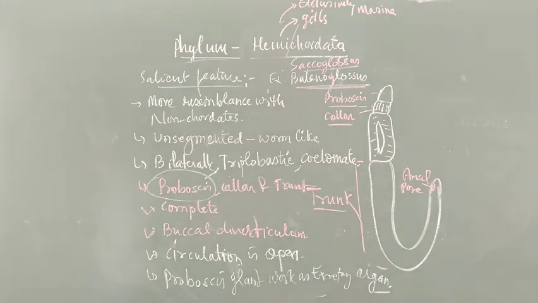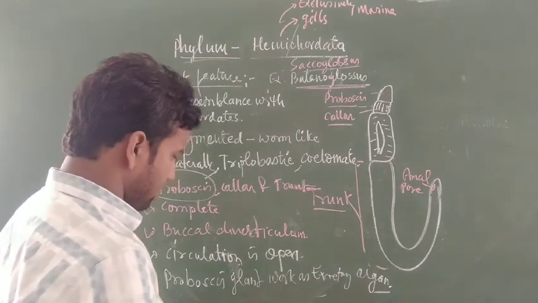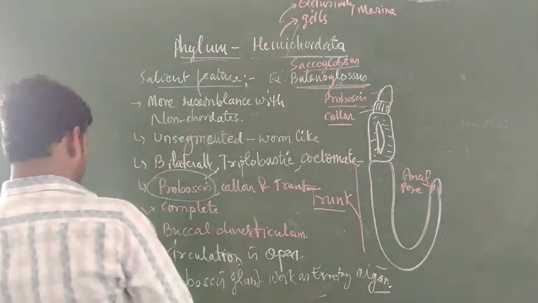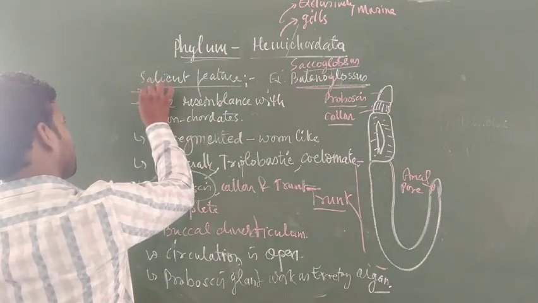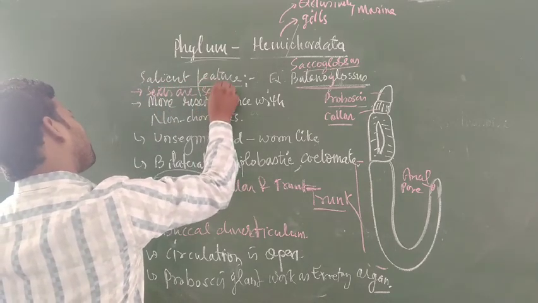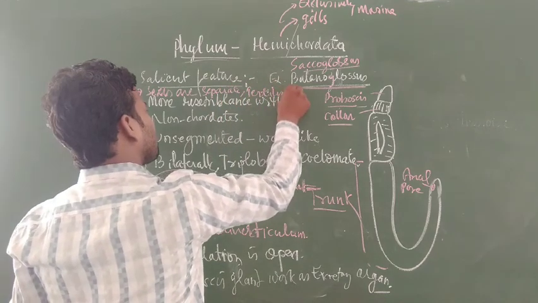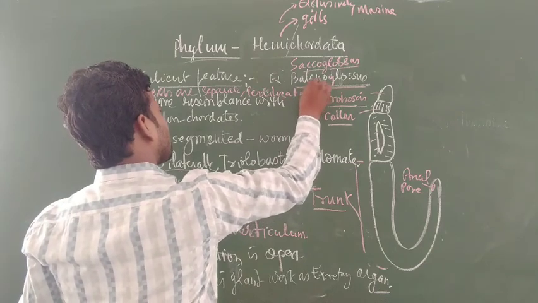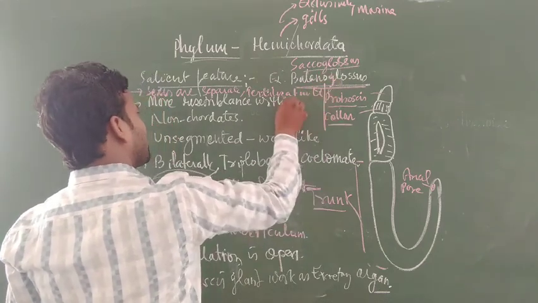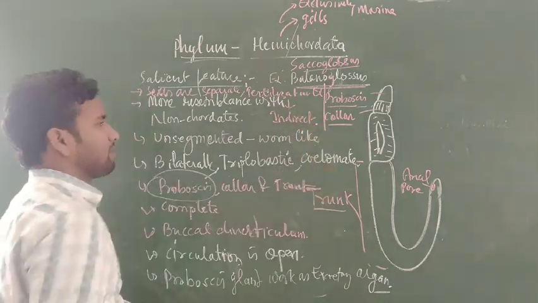Clear, students? These are all found inside marine water. Now, sexes are separate. Fertilization is external, and the development generally observed in this case is called indirect development.